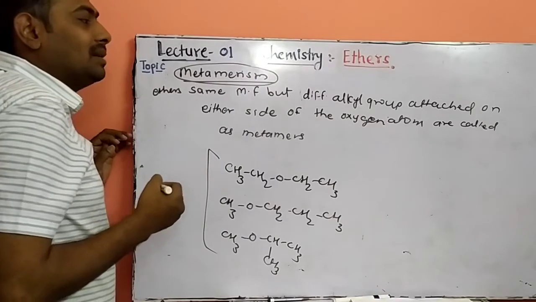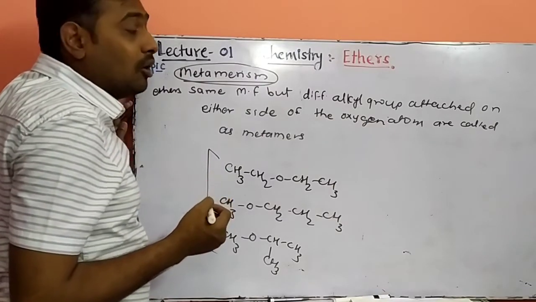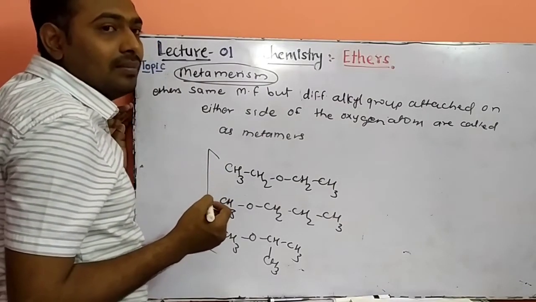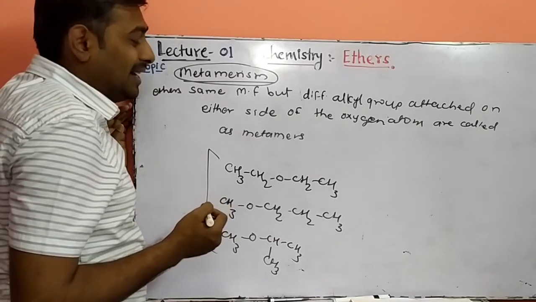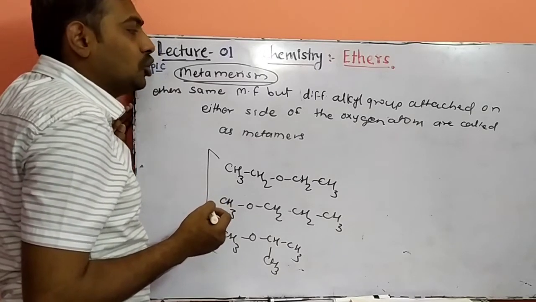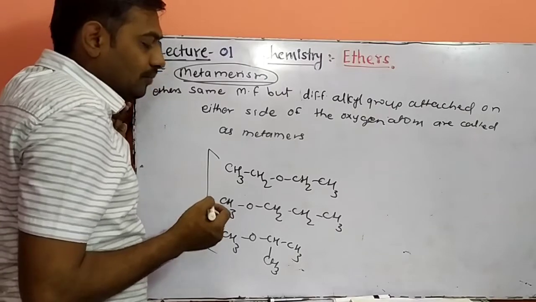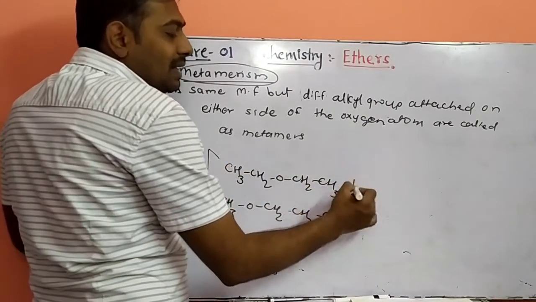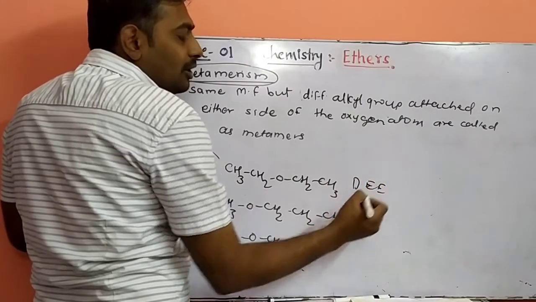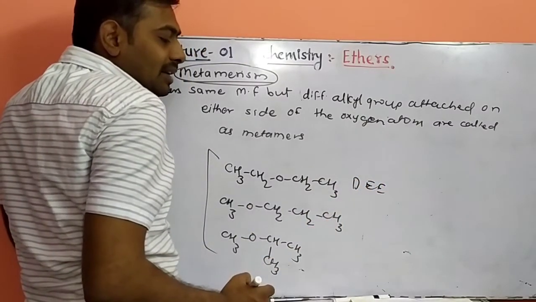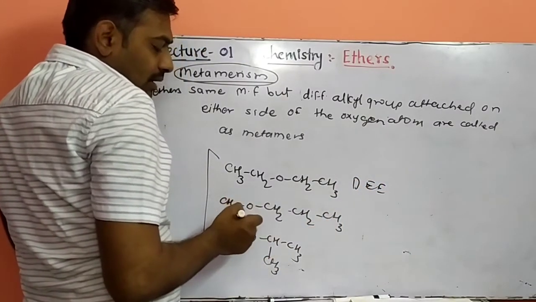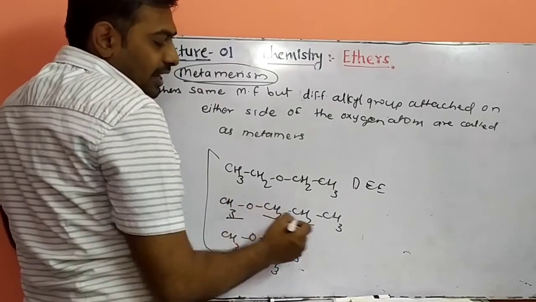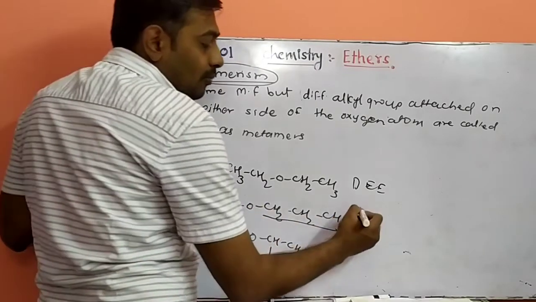Generally metamerism exists with heteroatoms like oxygen, nitrogen, sulfur. These are all heteroatoms in chemistry responsible for showing metamerism. So CH3CH2OCH2CH3 is diethyl ether. What is the name of the molecule? Diethyl ether. Next is methyl n-propyl ether. What is the name of the molecule?